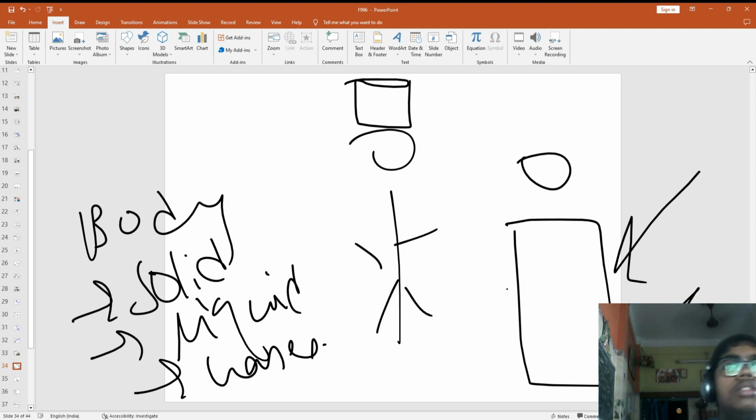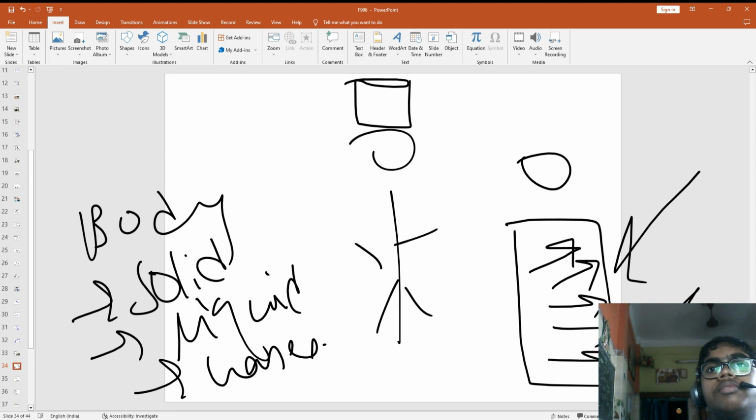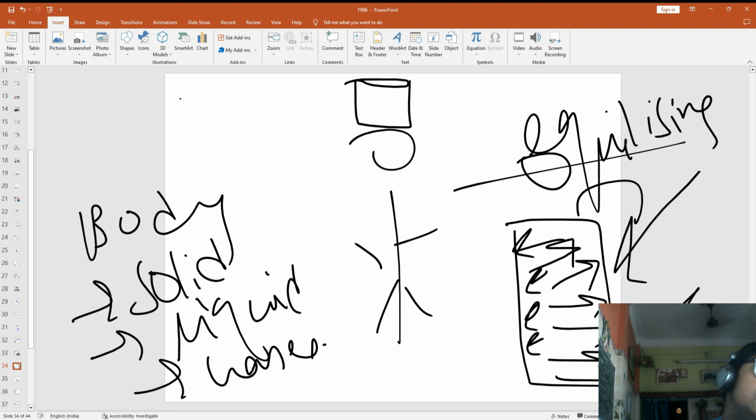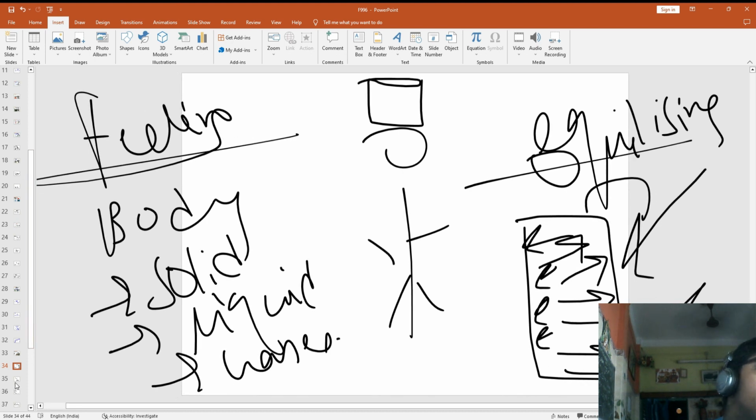The solids, liquids, and gases from our body push pressure outward, and this equalizes it. That's why we are not feeling it.